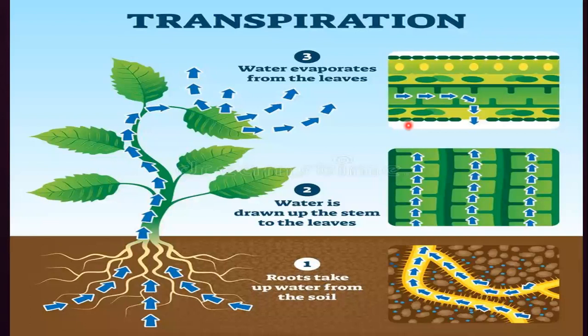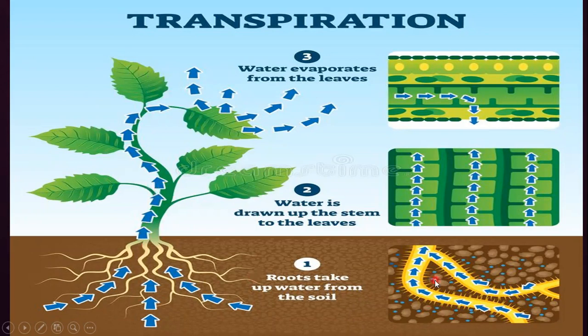Here you can see how water is moving. This blue color arrow shows water. Water is present inside the soil. Roots are going to absorb water from the soil, and then this water is moving up through the stem and reaching all the leaves.